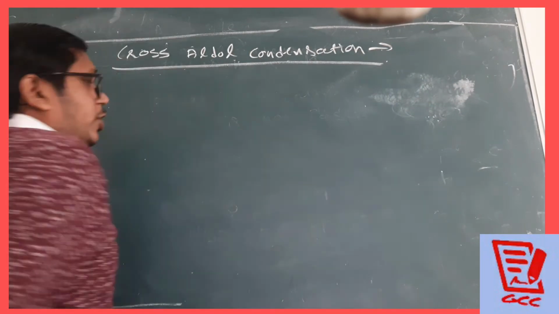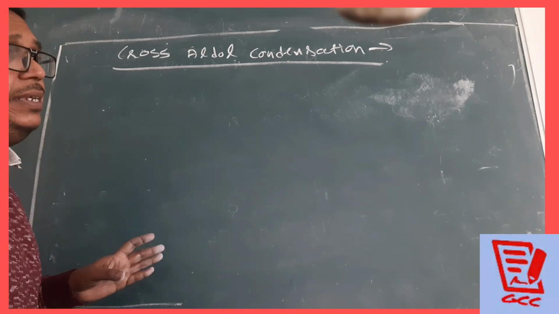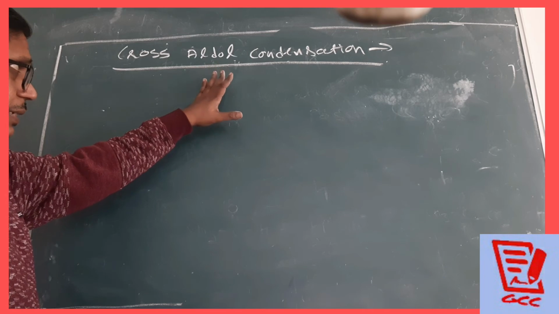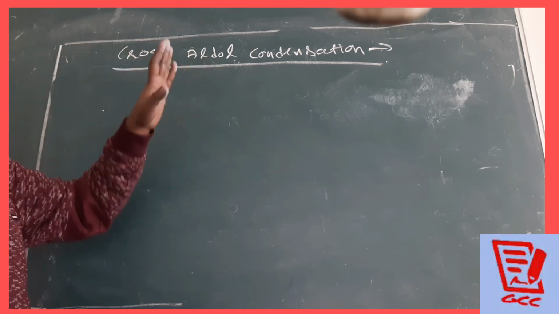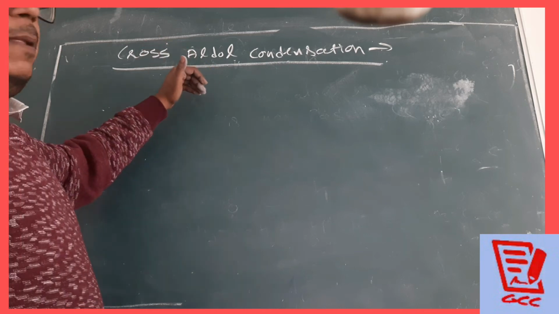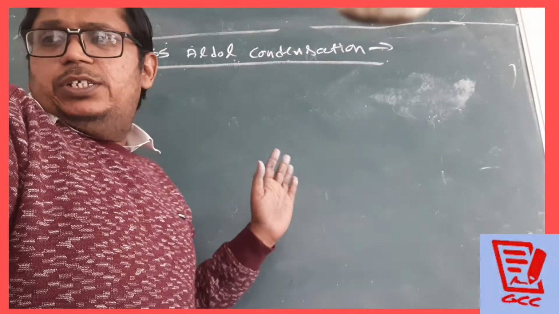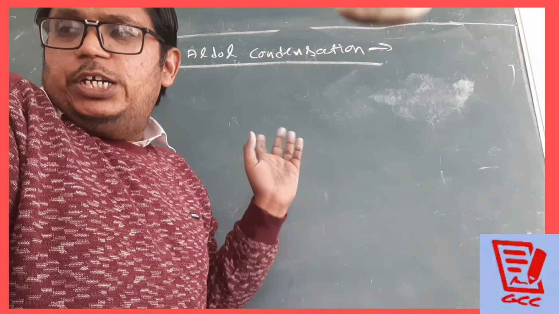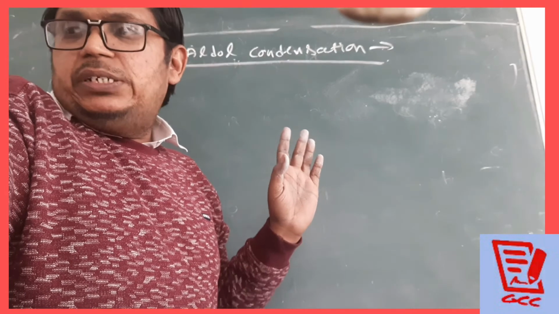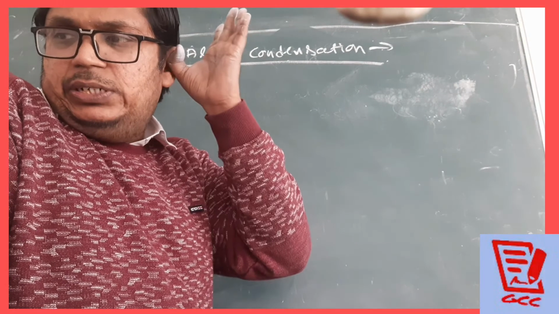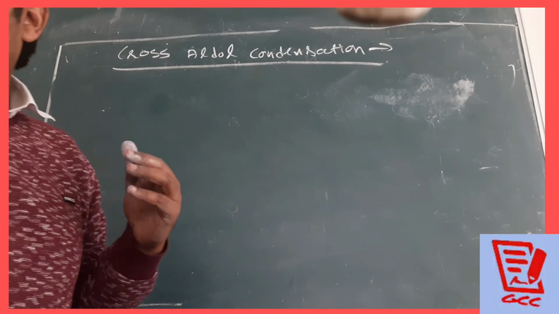Whenever we are talking about the cross aldol condensation, just remember this one: we have to take two aldehydes or ketones, but they both should be different. Then only there will be the cross aldol condensation. Is that clear?